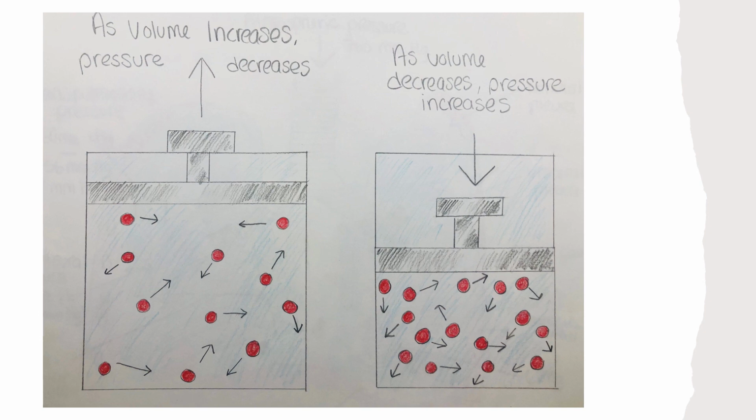At a constant temperature, changing the volume occupied by the gas changes the pressure, as does changing the number of gas molecules. If volume increases, pressure decreases. Likewise, if volume decreases, pressure increases. Pressure and volume are inversely related.